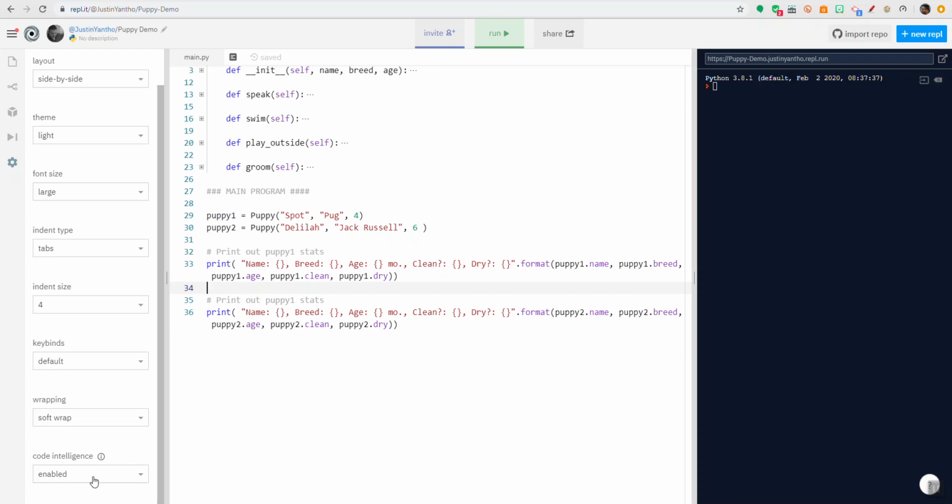Code intelligence enabled, you'll see that in a second, but basically that helps you by offering suggestions. So if you start typing in a variable name, it'll try to auto-complete it based on the fact that it knows what variables you've already created. And that's the basics of using REPL.